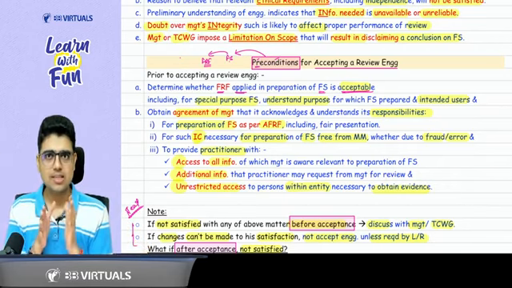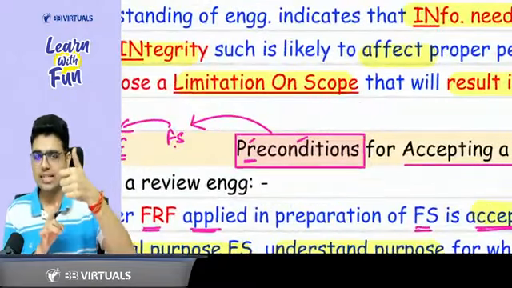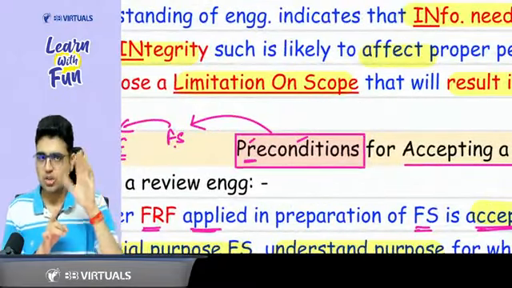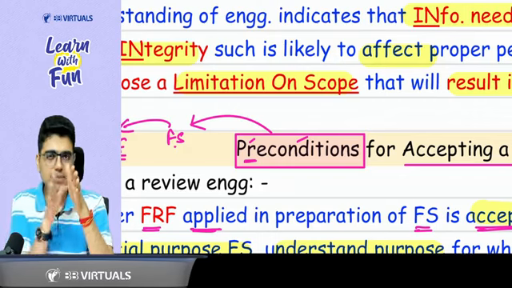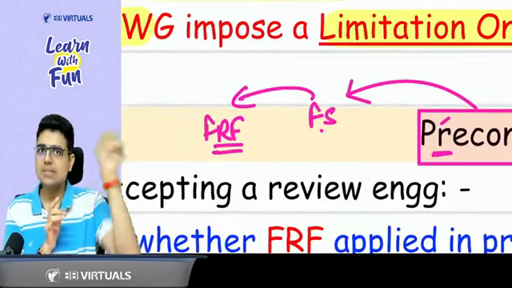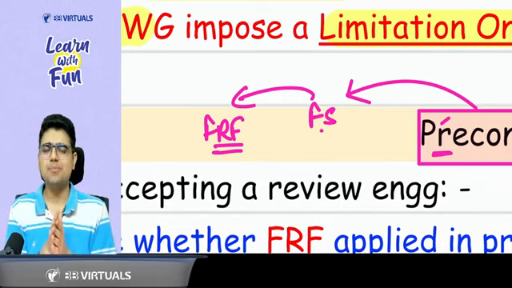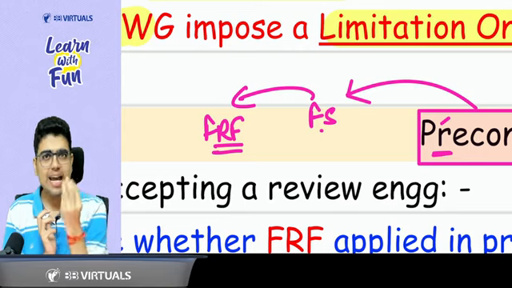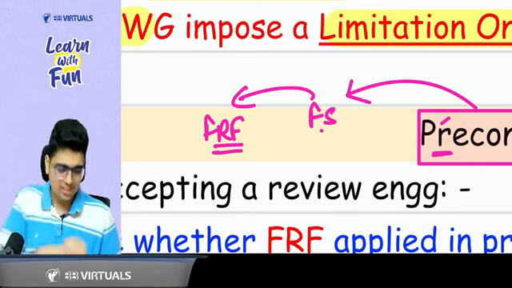First of all, management's preconditions means, first you fulfill these conditions, then we will accept the audit. Pre means before. Before audit comes financial statements, and before the financial statements come the FRF. So the first thing you need to check in preconditions every time is the FRF. Whatever is the applicable FRF, that should be acceptable.